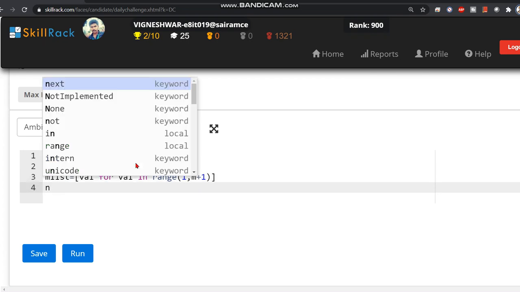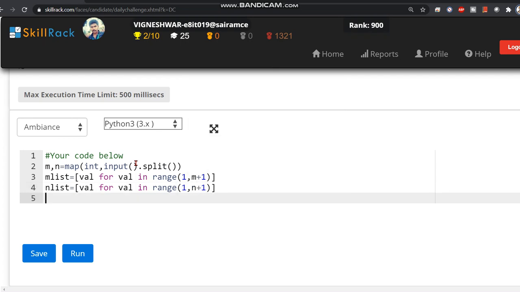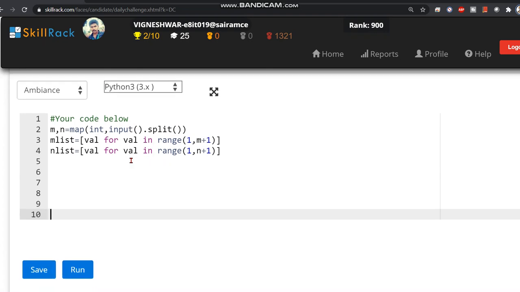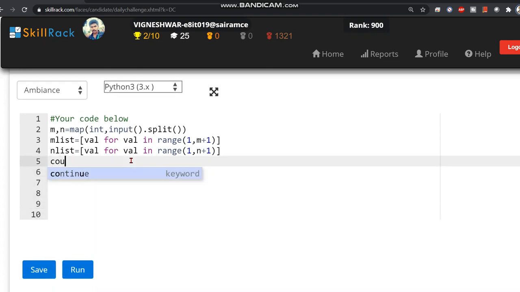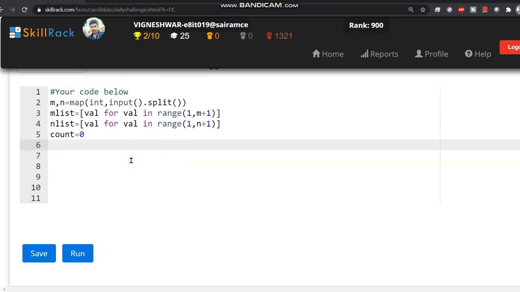Similarly, we need a second list, value for value in range 1 to n plus 1. Then we need a count. Let's have a count equal to 0, and then two empty lists so that we can check for duplication. Let's call them pair m and pair n.